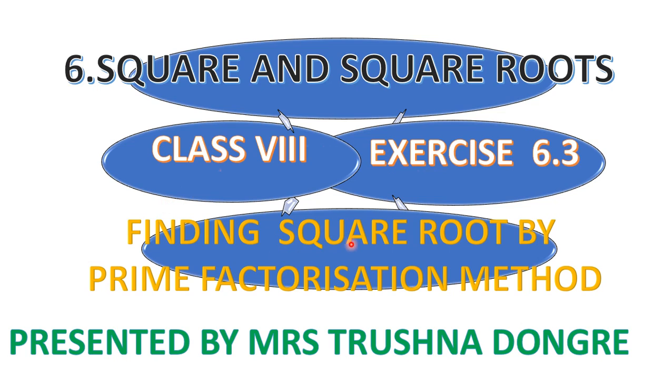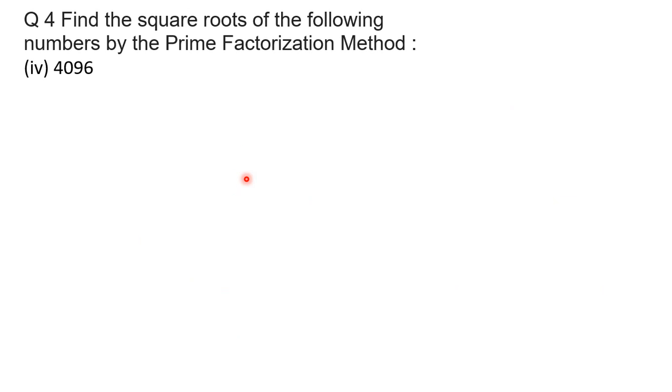Today's topic is finding square root by the prime factorization method, exercise 6.3, chapter number 6, Squares and Square Roots, class 8. So let's start. Here is problem number 4. Find the square roots of the following numbers by the prime factorization method. The fourth problem is given 4096. We have to find the prime factorization for this number 4096.